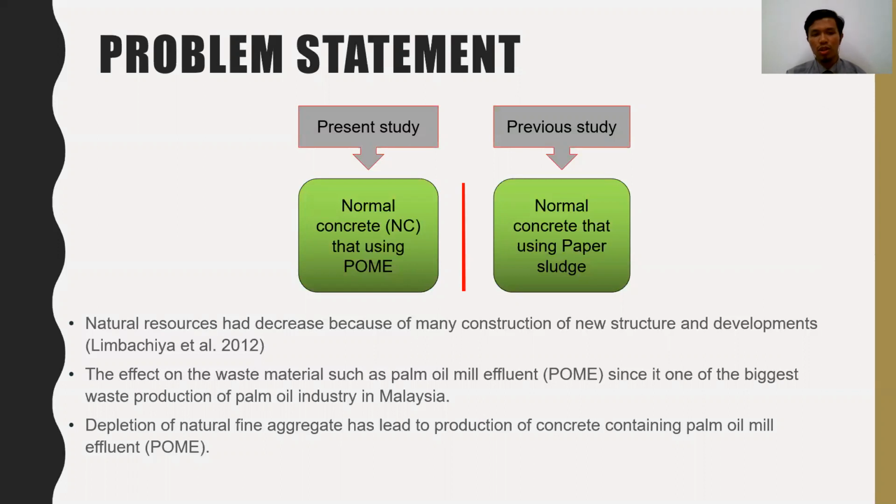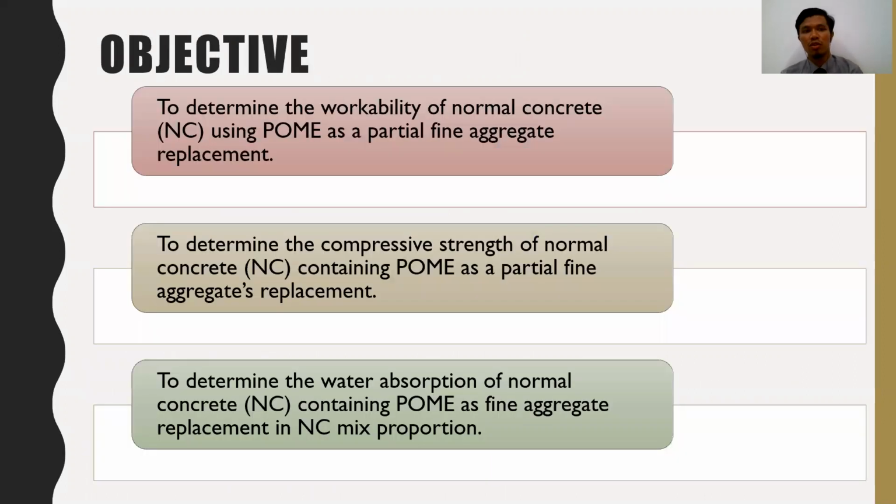The effect on waste material such as POME, since it is one of the biggest waste productions in the palm oil mill industry in Malaysia, means depletion of natural fine aggregate sand has led to the production of concrete containing POME.